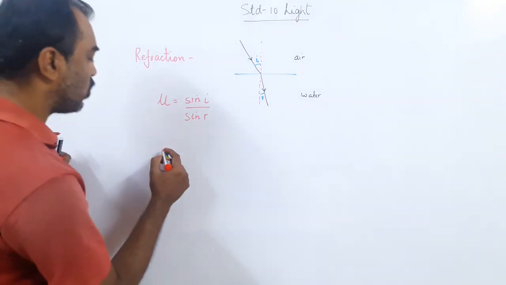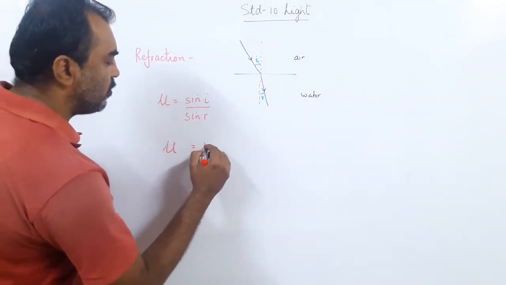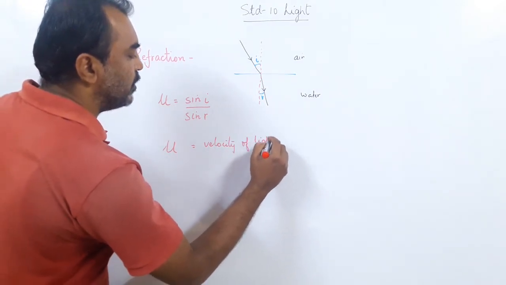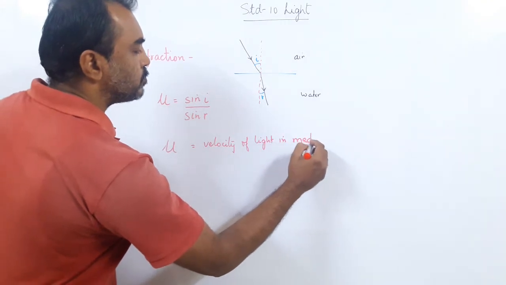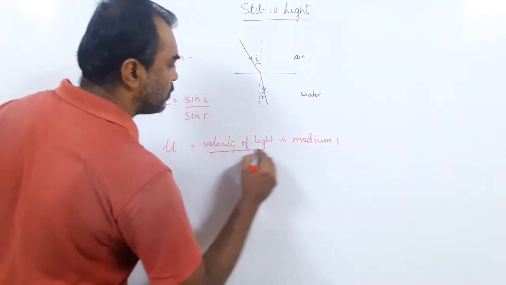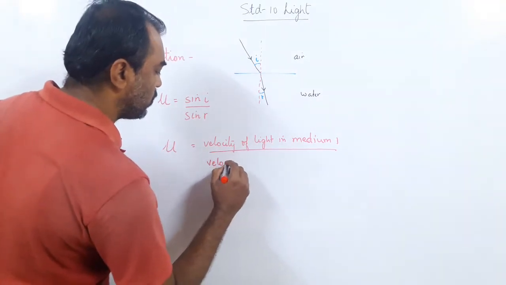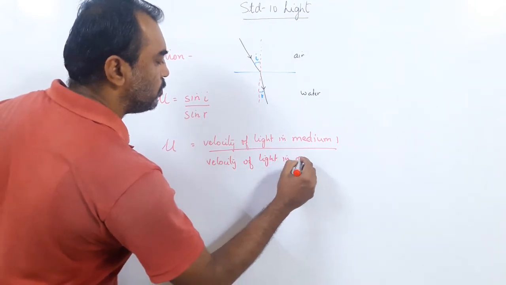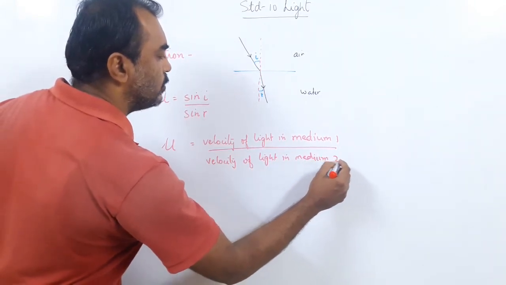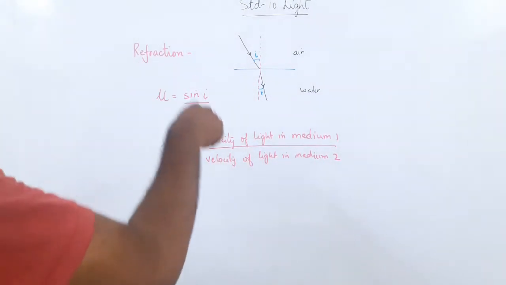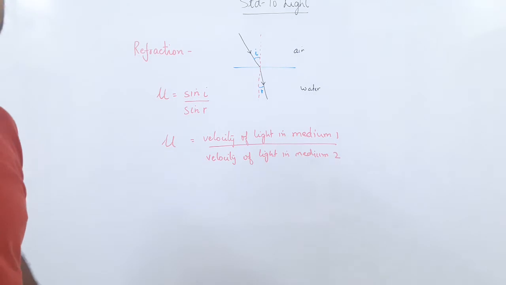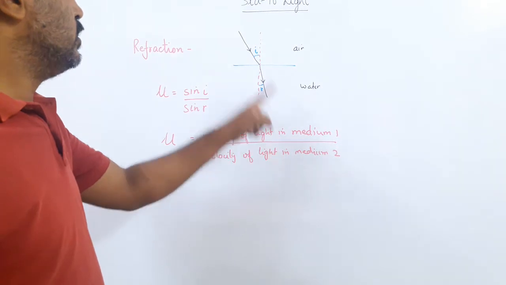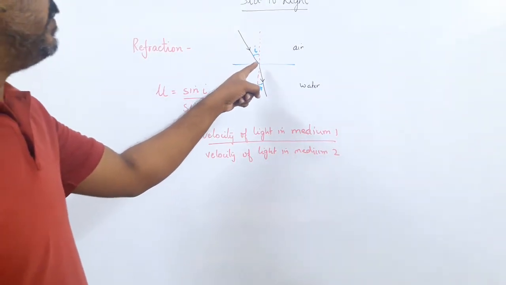So refractive index is also called, what? Velocity of light in medium 1 upon velocity of light in medium 2. Okay? So light was coming from air and entering water. So what you can observe over here? Medium 1 is air, medium 2 is water. So light was coming in air and actually bending in the water.